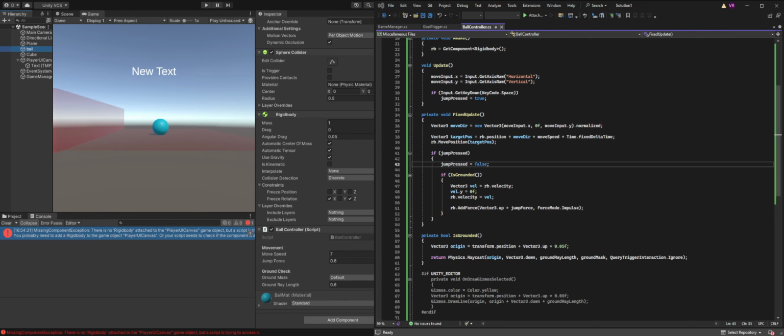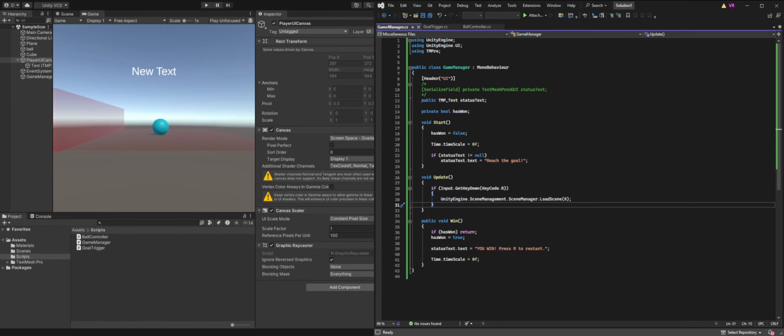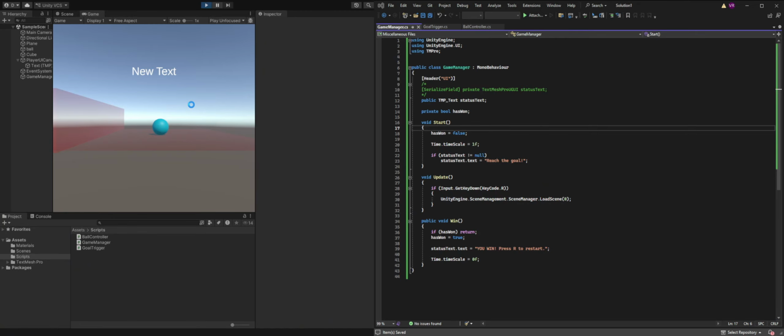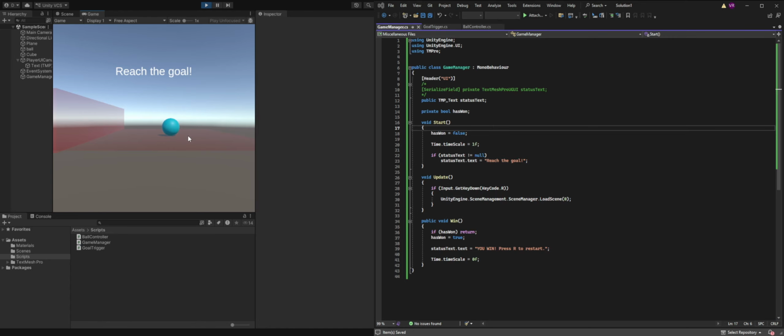Alright, so I added a FixedUpdate. Nothing happens. Huh. I wonder what happened. Oh my god. Because I didn't change it back. Alright, let's see the moment of truth. Whoa! Wow! The ball moved. Our game. We have a game now, and all the bugs are fixed. Well, almost all of the bugs.